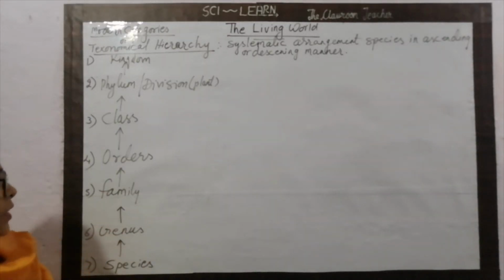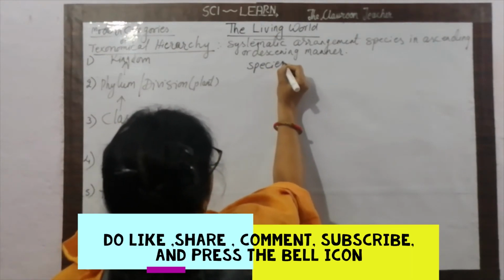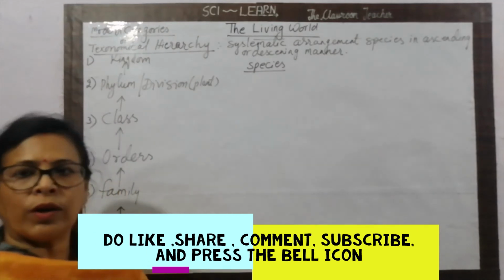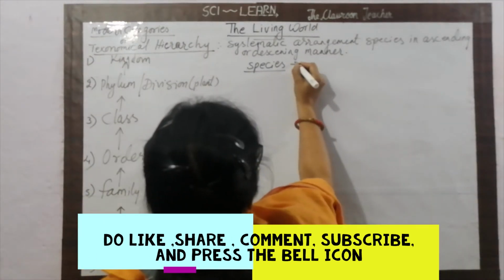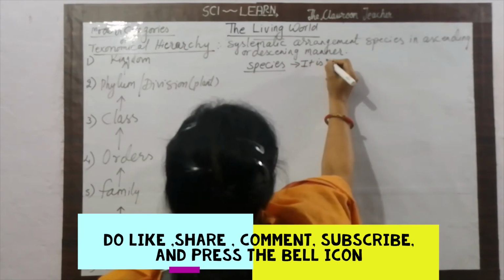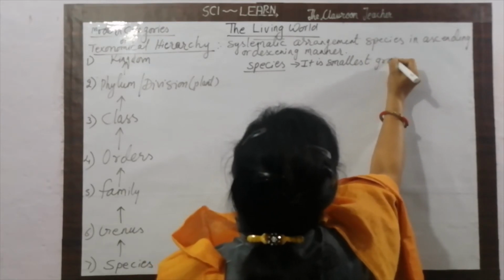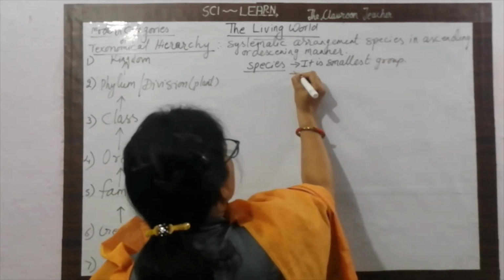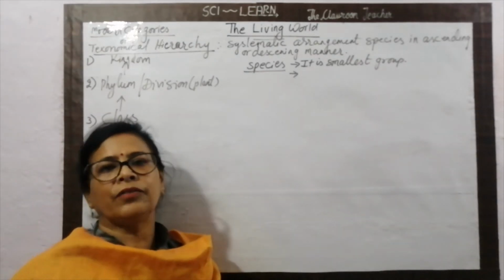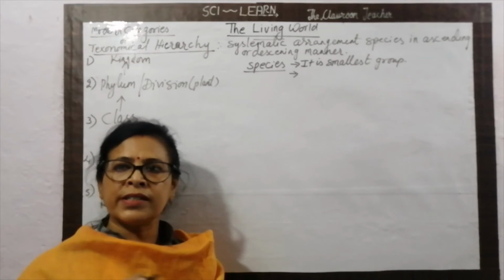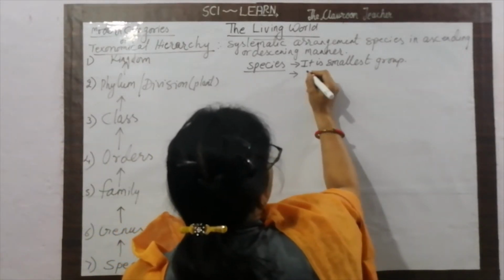And first is the species. Lower level is the species. Now what is the species? It is the smallest group. The smallest group, and whom it is associated with: most closely related organisms.